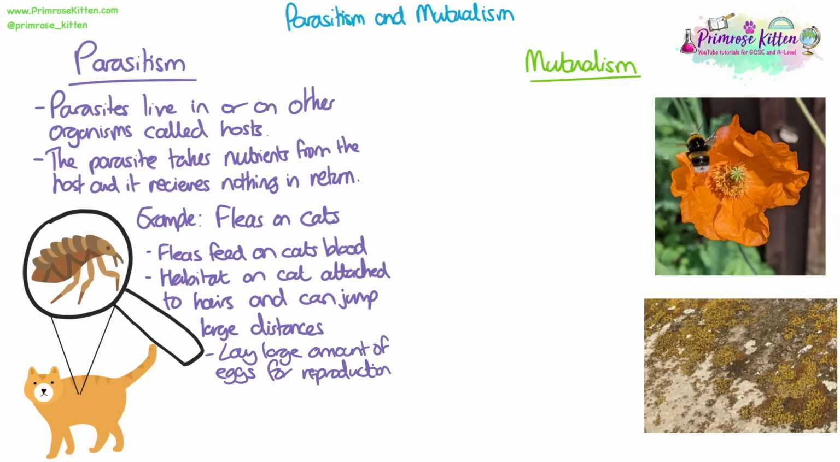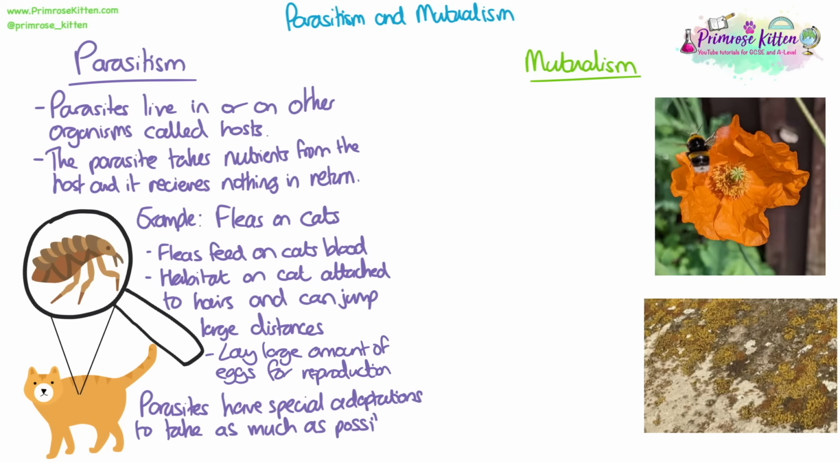Many parasites also lay large amounts of eggs to try and increase their chances of reproduction, just to make sure that some of their offspring have a chance of surviving and finding a new host. Parasites often have special adaptations to take as much as possible from the host, but without killing it. Another example is a tapeworm.